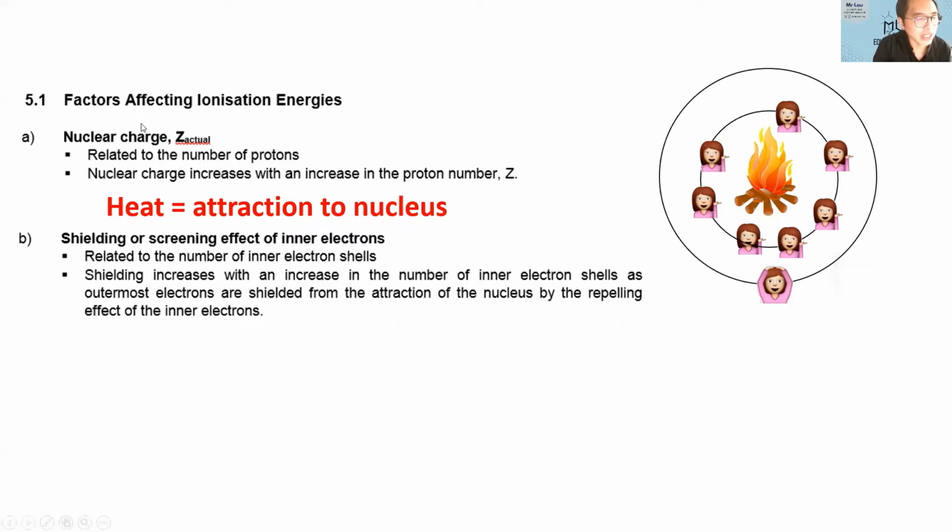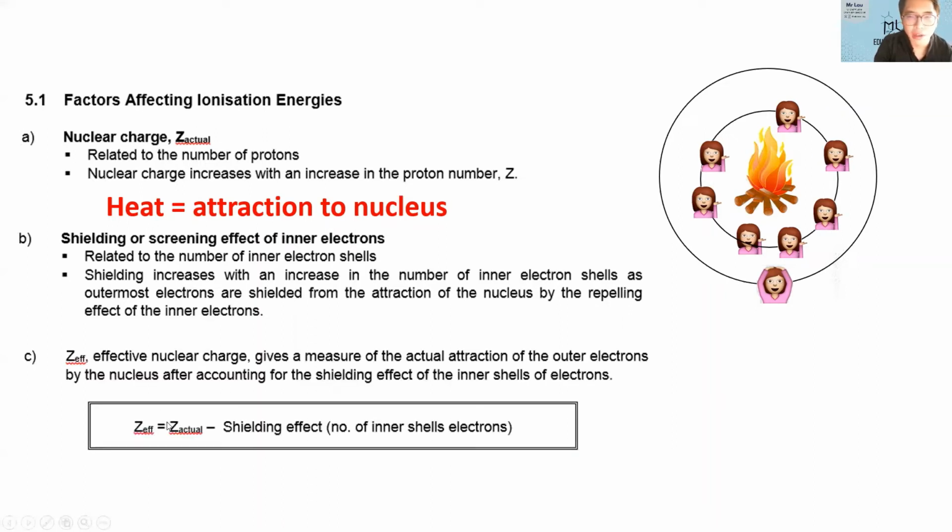Okay, so these two factors, the nuclear charge and the shielding effect, they are opposing factors. The greater the nuclear charge, the greater your heat. Okay, the greater the fire, the greater the heat, the greater the attraction to the nucleus. Okay, but the greater the shielding effect, the less heat you feel from the fire. Okay, so they work in opposing effects. We call this the effective nuclear charge. You can see that they are opposing. Okay, so this is a qualitative explanation. They're just showing that these two factors work in opposing effect.